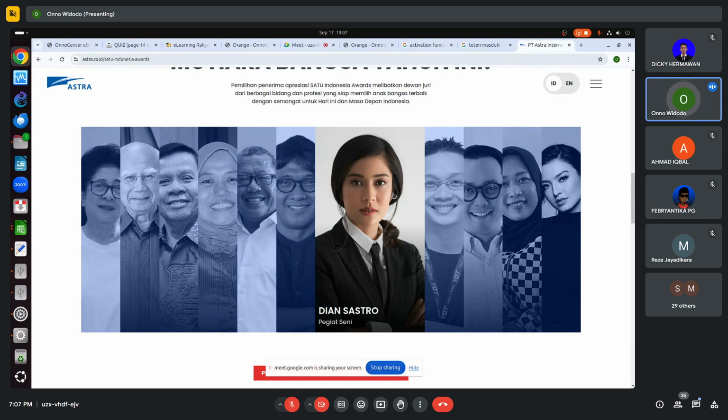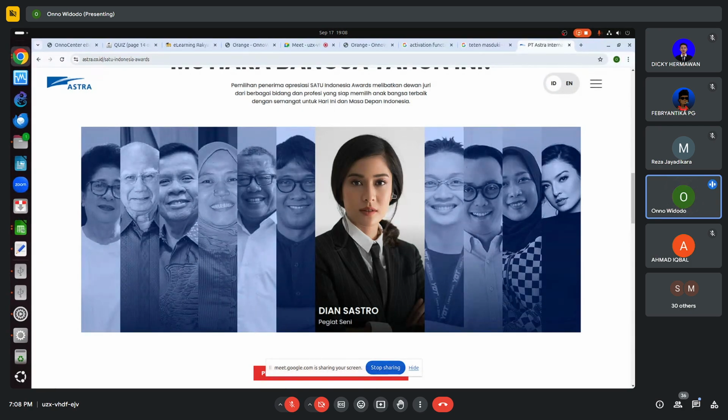If I want to evaluate all of the candidates, if they can pass Dian Sastro, that means he or she will likely be very good. So I use Dian Sastro's marking separately from the others.